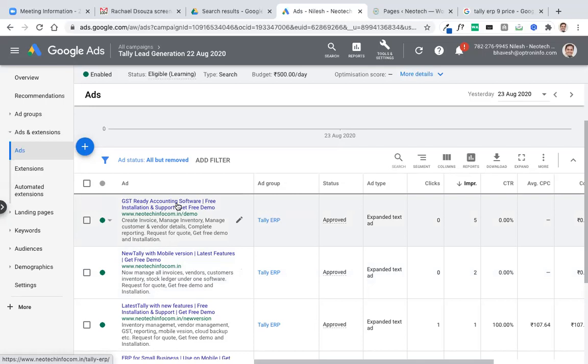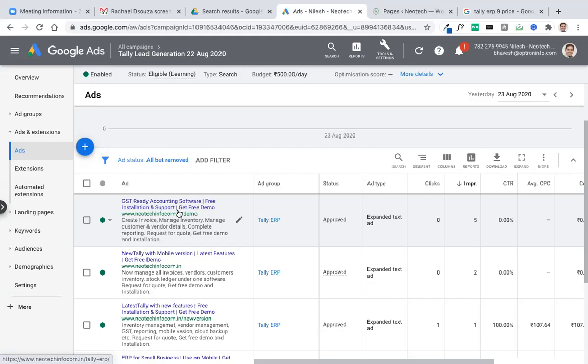This restriction is only for branded keywords like HP, Lenovo, Dell, Microsoft, Tally, Adobe, all these major branded keywords, like Rolex, etc. They won't allow you to run ads with their name in the ad.